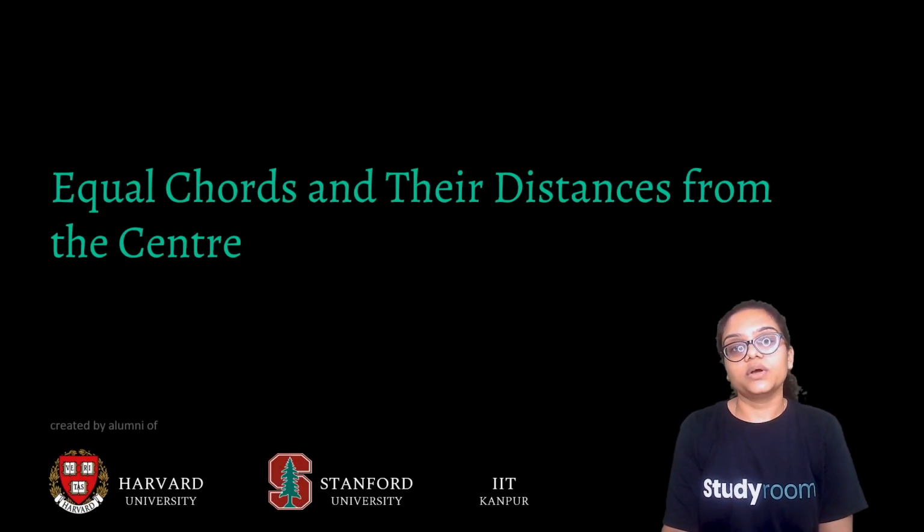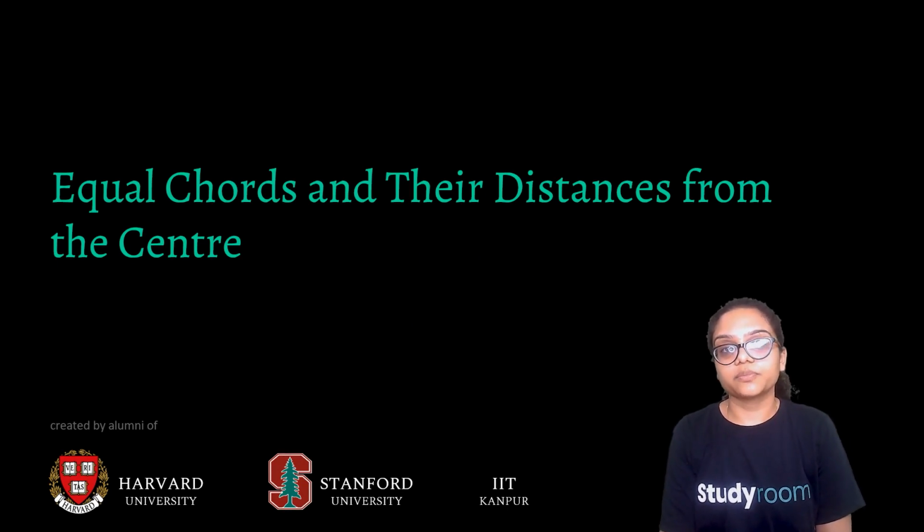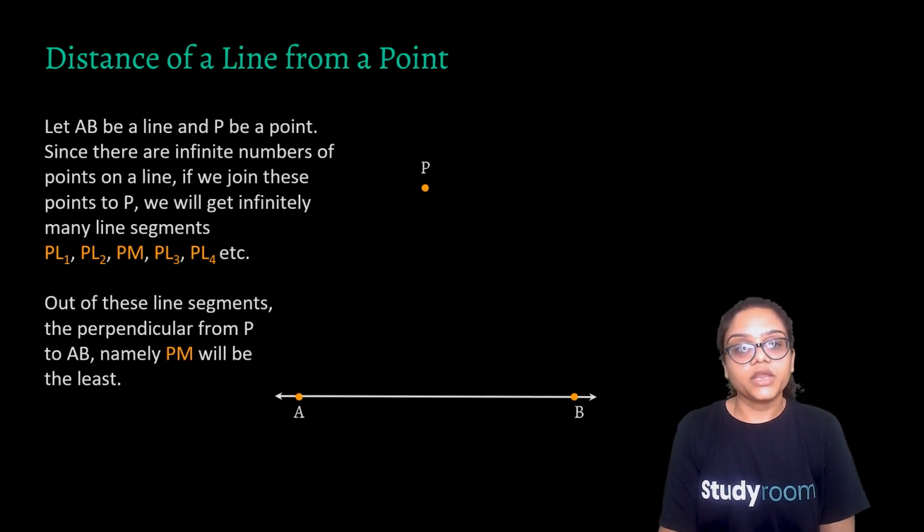Now, the next topic which we're going to start is equal chords and their distance from the center. AB is a line and P is a point. Since there are infinite points on a line, if we join any of these to P, we'll get infinitely many line segments.